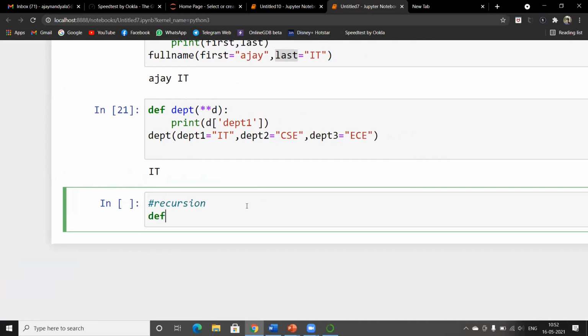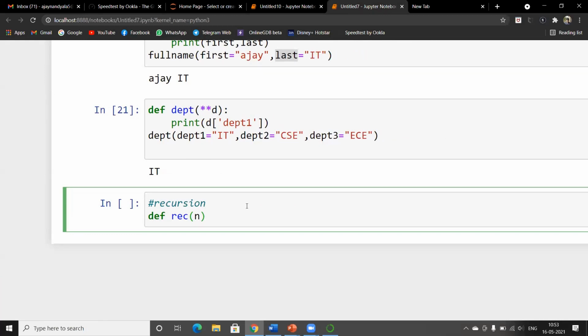For example, if you take a function def, let's take an integer. Let's take a variable n, and we will print the variable to the end of the variable. For example, if you take a variable as 10, then we print the 10 to last whole number as 0.